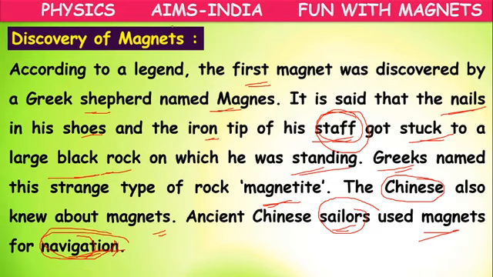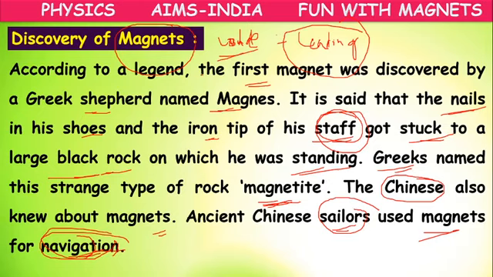Because that's why this magnet, along with the name magnetite, is also called lodestone, which means leading, leading the way. A leader, what will he do? He will show the correct path to his followers. In that way, magnet means lodestone. Here the spelling is L-O-D-E, lodestone, which means leading the way, showing the way. So like this, they discovered the magnets.